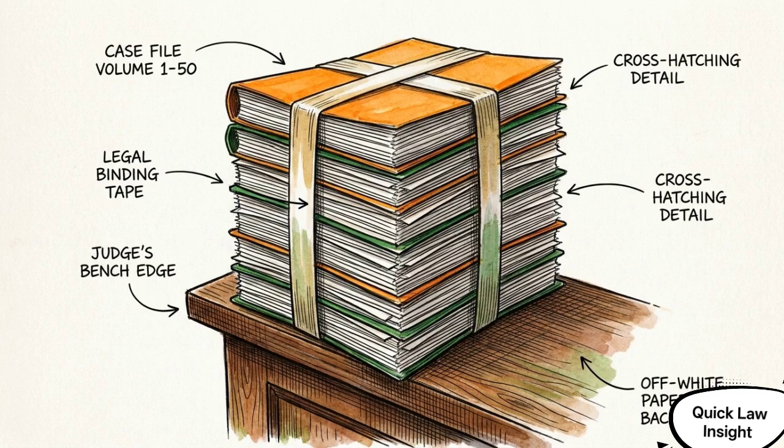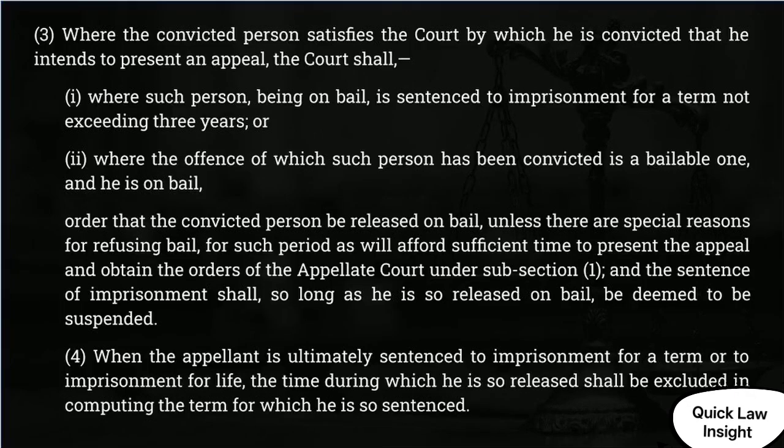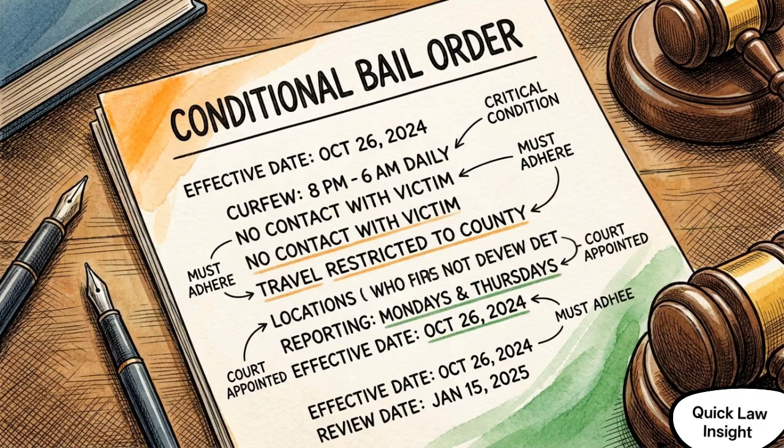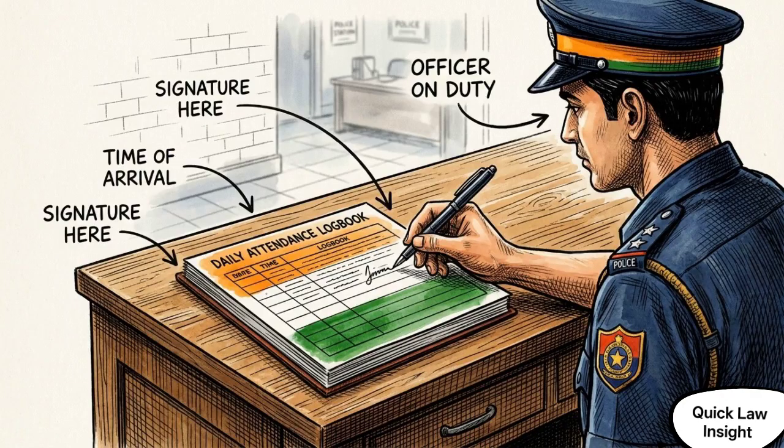This text from Section 430 covers post-conviction bail, used when a trial ends in a guilty verdict but the accused intends to appeal. As detailed in the clauses, you qualify if the sentence is under 3 years or the offense was bailable. Remember, bail is never a permanent victory. It is a temporary freedom that demands perfect legal compliance until your final verdict or appeal is entirely resolved.